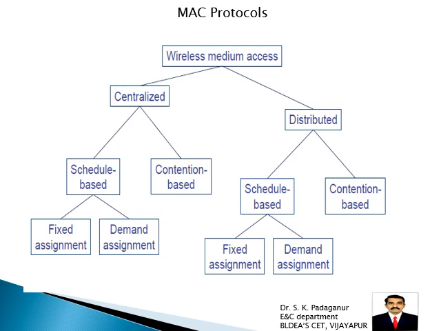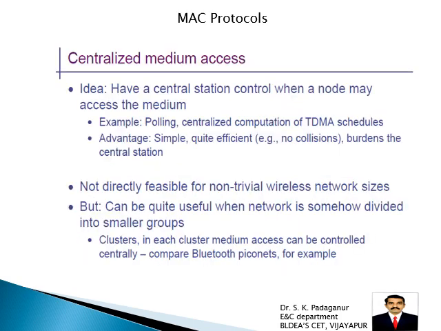Here also in the distributed we have fixed assignment and demand assignment. Let's see what exactly the centralized medium access is. Here we have a central station that controls when a node may access the medium. So someone has to take care of the communication between neighbor nodes, and here the collision is totally eliminated, because someone is taking care of the communication. Whenever he gives the authority to start the communication, only then the neighbor node will start.